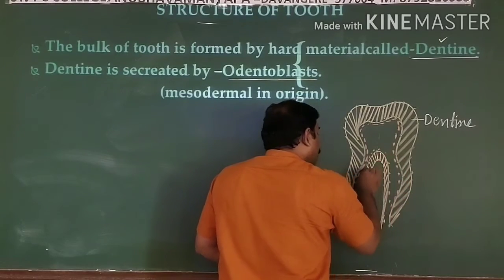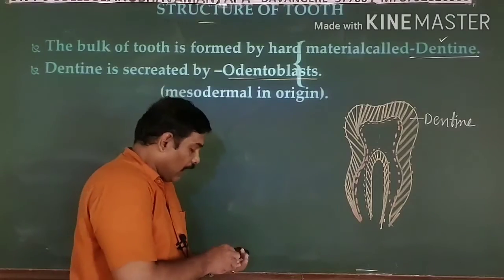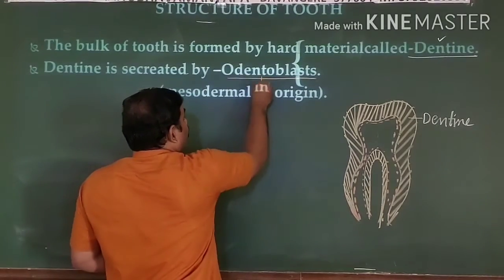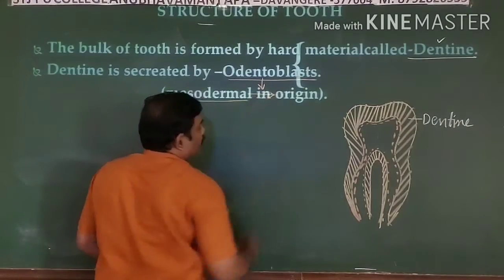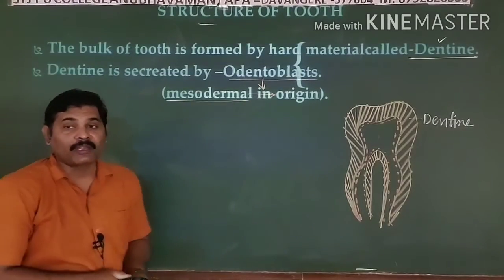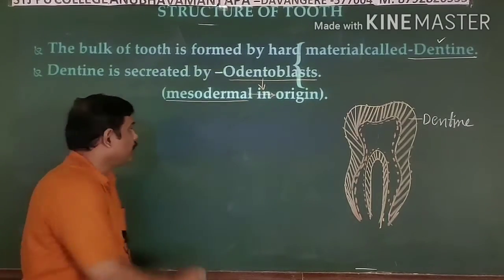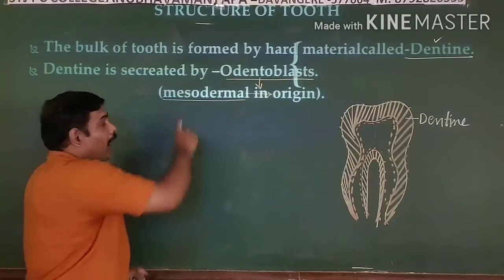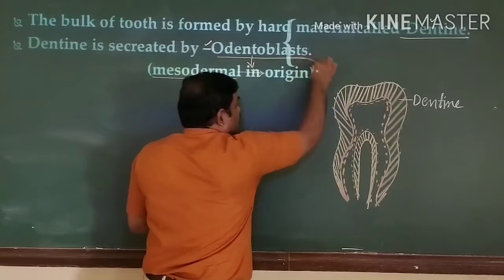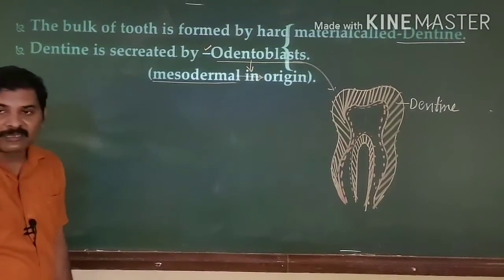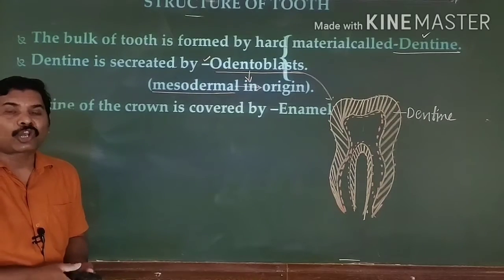And these odontoblast cells line it internally, and they are mesodermal in origin. So the important point is that dentine is a major part of the tooth which is formed from mesoderm, and this mesoderm develops the odontoblast cells which secrete this dentine part. Is that clear? Right. The second important part is the crown.